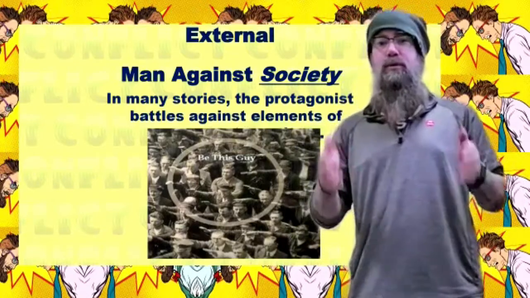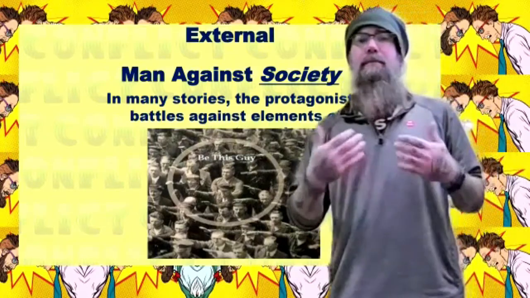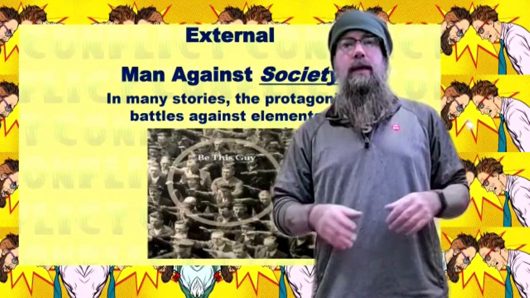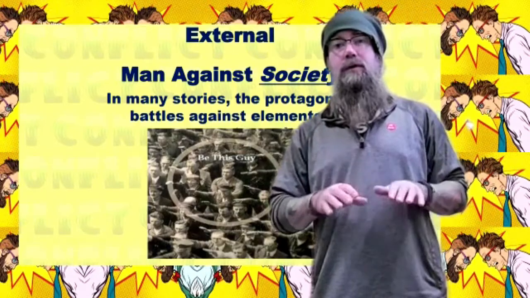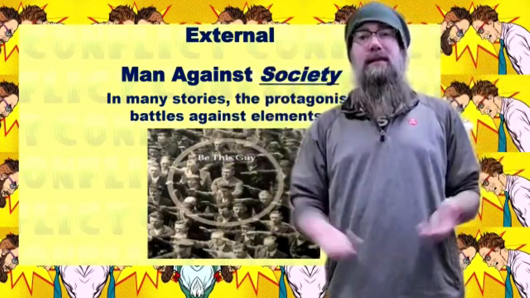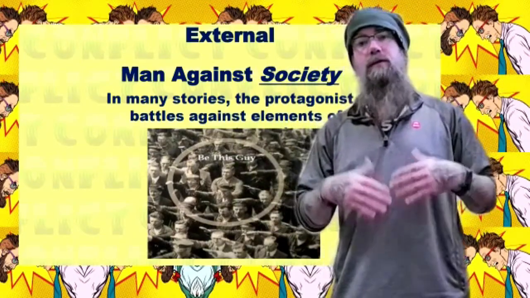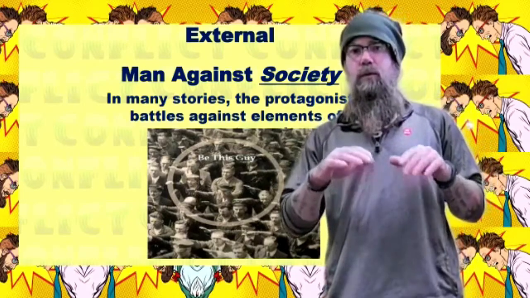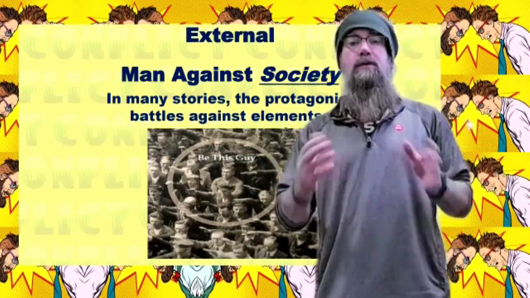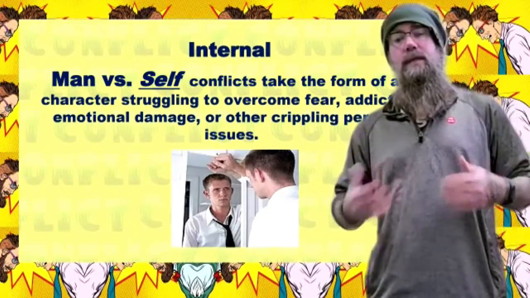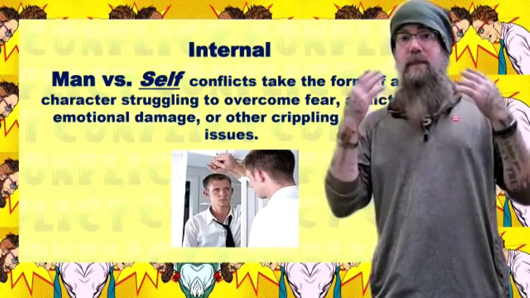Our next type of external conflict is man versus society or person versus society. In many stories, our protagonist or main character battles against possibly the government, maybe a whole group of people, and this is larger than man versus man. This is against a whole group or against all of society. Many dystopian stories follow this same conflict, where our main character focuses on a really messed up world or society and struggles against it.